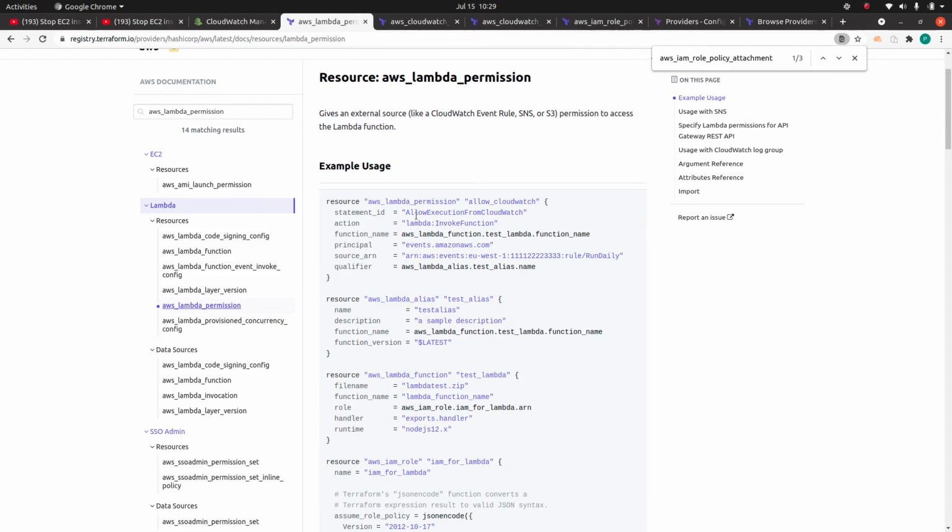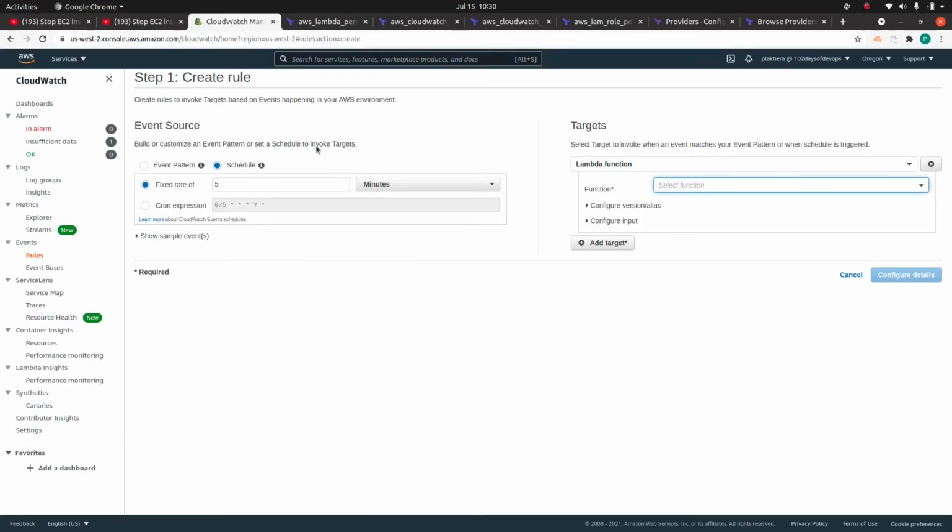So when the Lambda function is invoked, it's going to allow the CloudWatch event rule to trigger the function, whatever our Lambda function is. Basically, this rule has the permission to trigger this Lambda function. That's the only thing it's going to do. Let me repeat again. We need some kind of permission so that this rule can trigger this Lambda function. That we are going to handle over here. And let me copy paste this code.